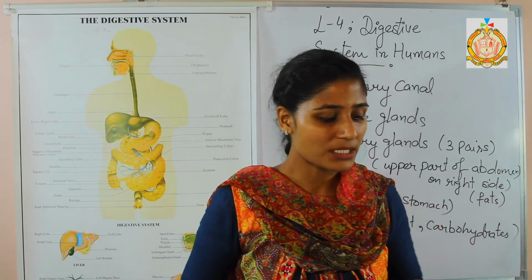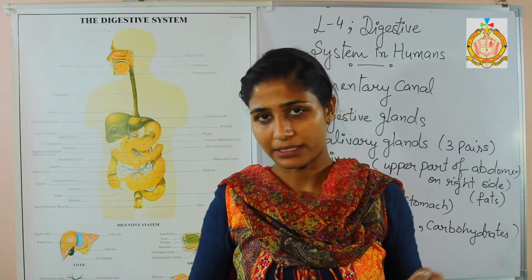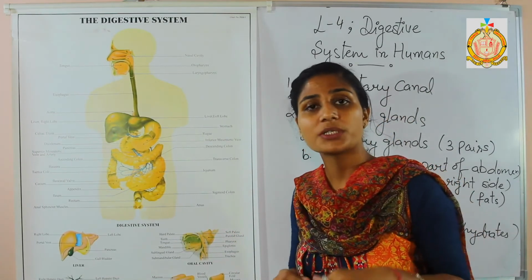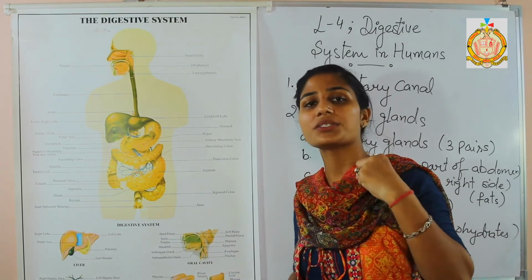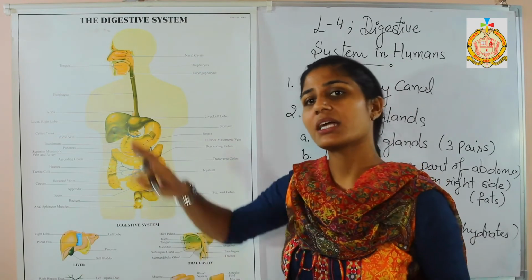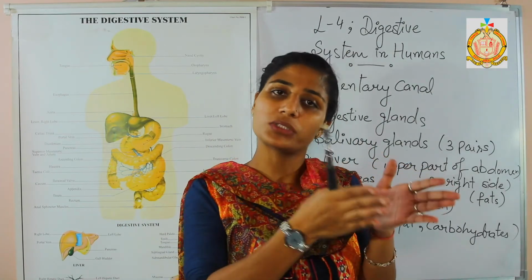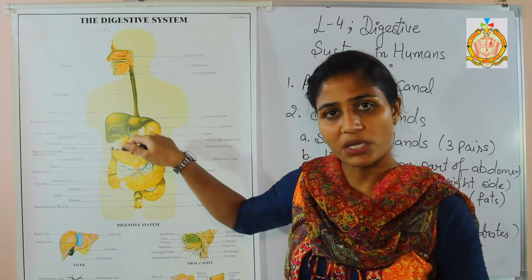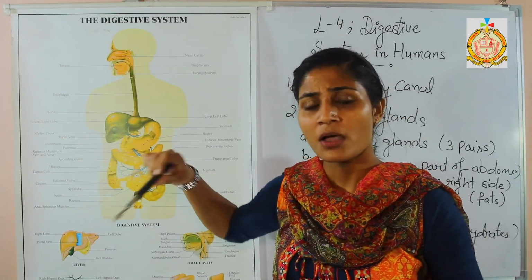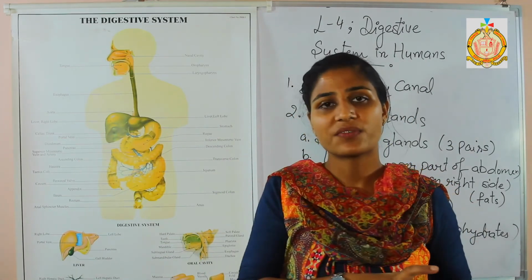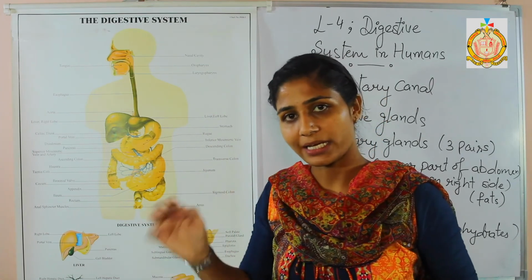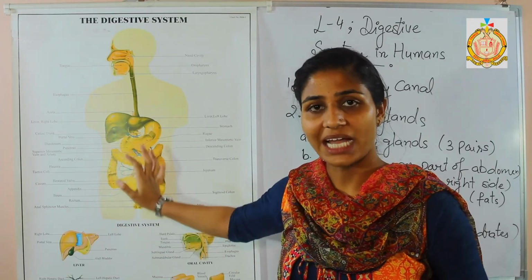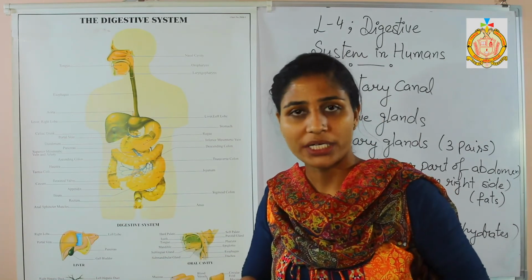Okay, next is the anus part. The anus is the opening end of the rectum part, and it is responsible for sending the waste coming from the large intestine out of the body. In that way our digestive system works. The food enters with the help of the mouth, afterward through the food pipe to the stomach, from the stomach to the small intestine, and the undigested food is stored in the rectum. Afterward the waste generated from that food comes out of the body with the help of the anus.